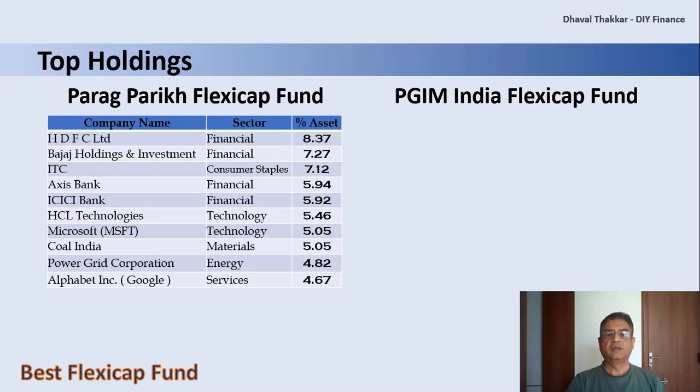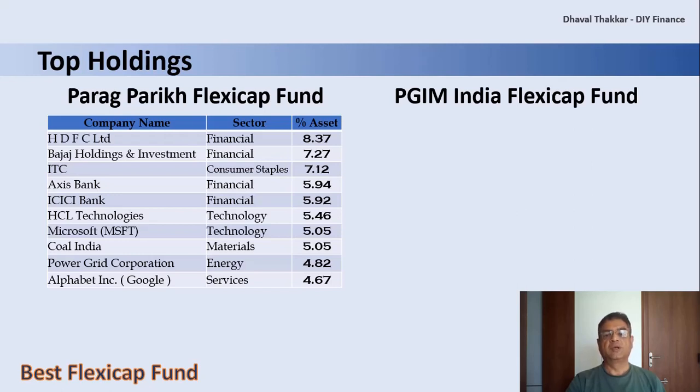As evident, HDFC, Bajaj Holdings, ICICI Bank, and Axis Bank are the main stocks of the financial sector, whereas overseas stock like Alphabet, that is Google, is the major contributor in the service sector. Microsoft and HCL form a major part of the technology sector.